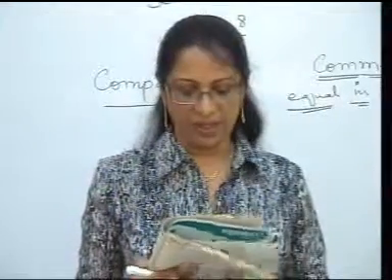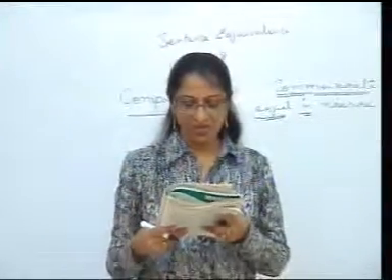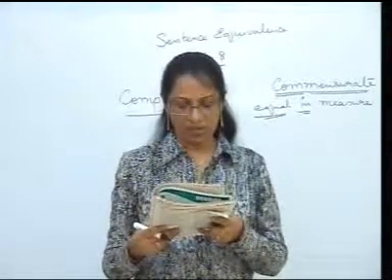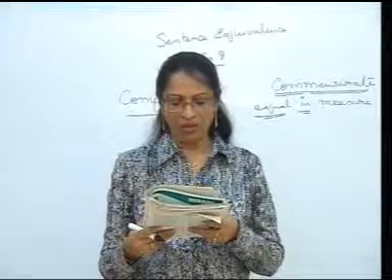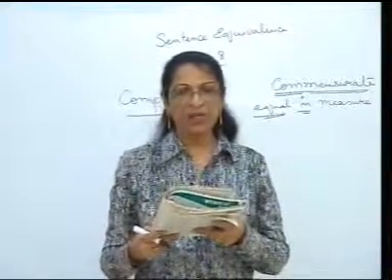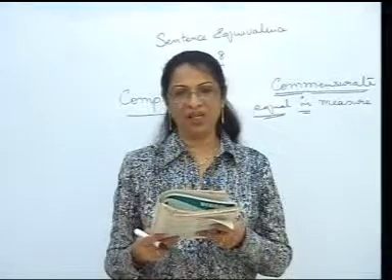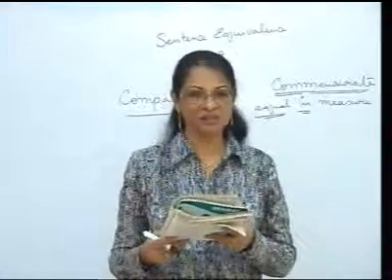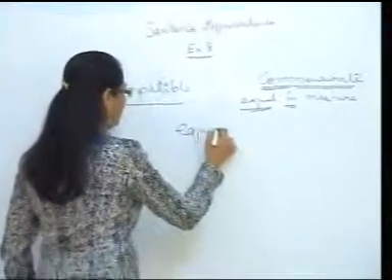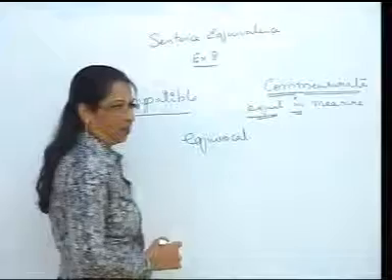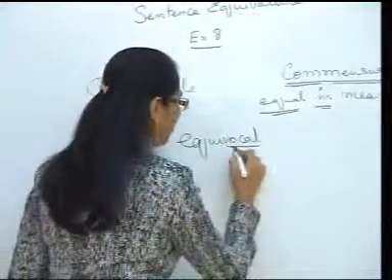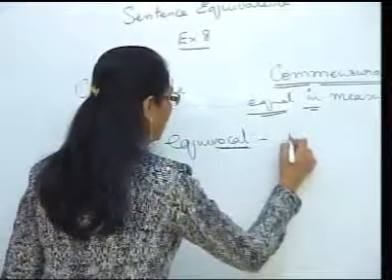So let's read it again. It is almost always desirable to increase the yield of a crop if proportionate, commensurate, increases are not also necessary in energy, labor and other inputs of crop production. The word equivocal, option C, is meant to misguide you, mislead you, because many times you might look at the word equivocal and think it means equal. Though the word begins with equi, it ends with the word vocal, which is connected with voice.